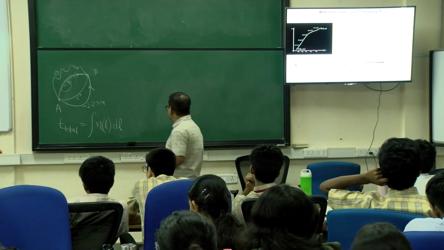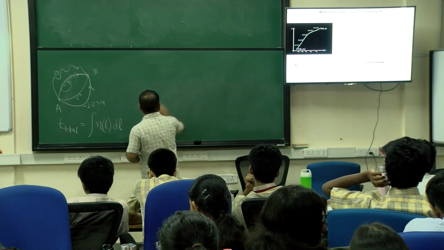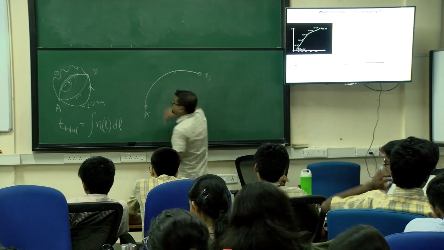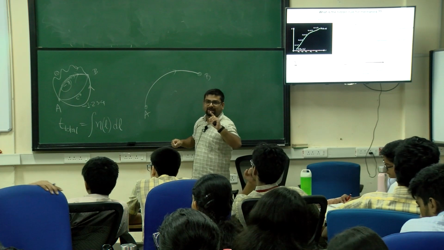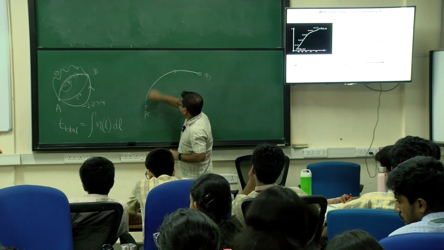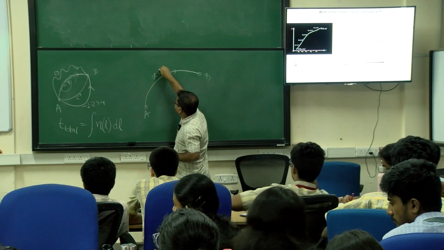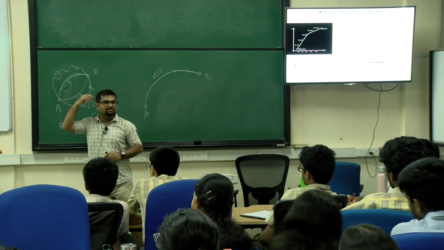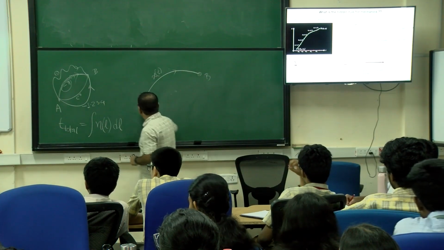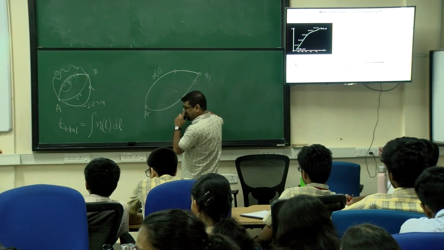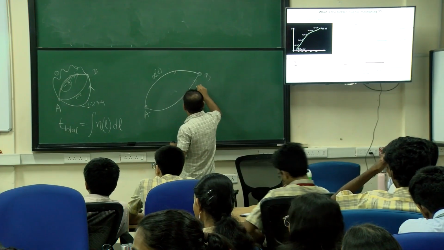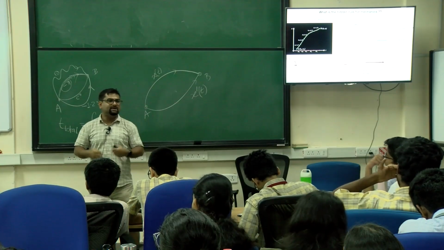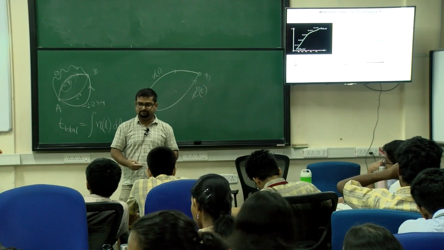One second. For example, if I have 2 points, so this path will be represented by some function, let's say x of t, right? If we put that here, it will give me a number. If I have another path, now the path is represented by another function, let's say x prime of t. If I put it there, it will give me a number. So this is a function of a function.